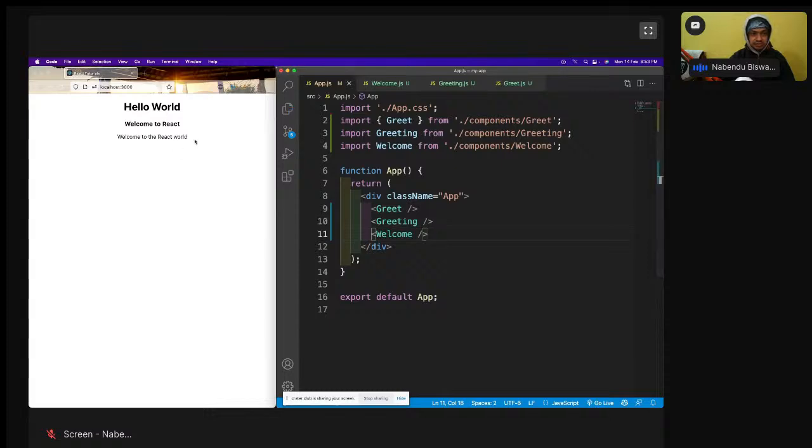Save it. See, go to the world of React. A P is been shown. So this is how we can do all these things in React. Okay, so now a bit of JSX.